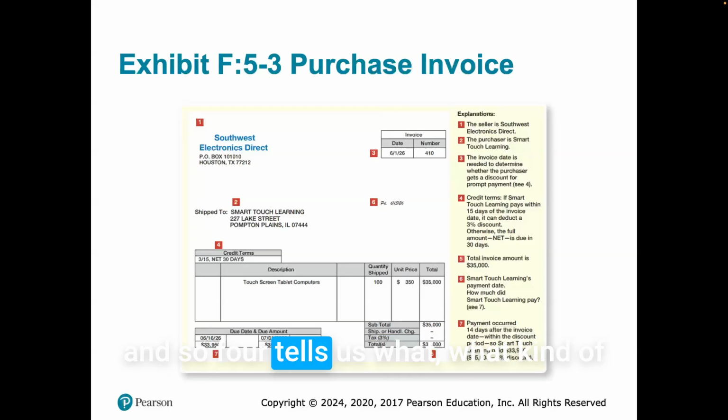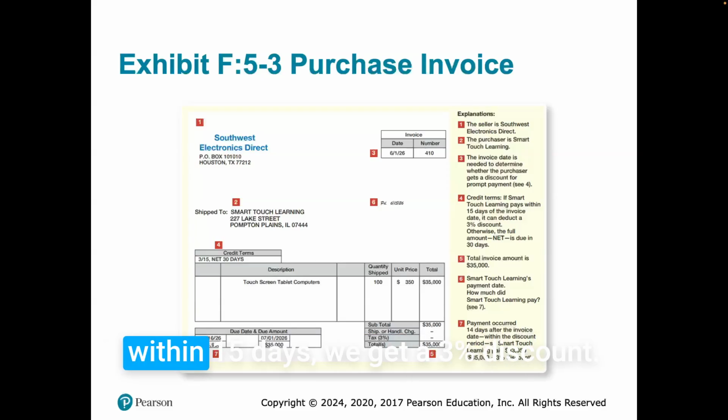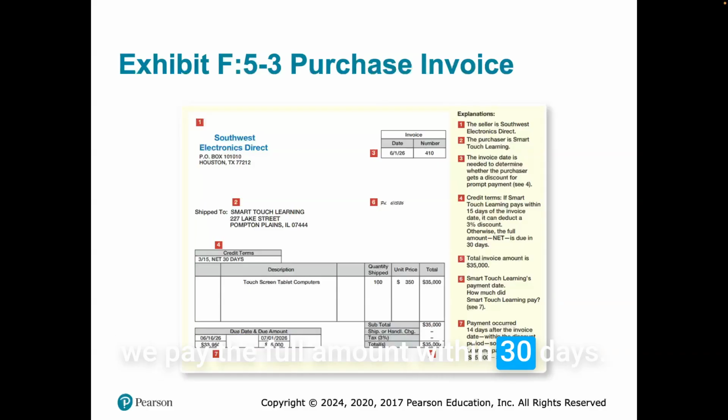And so four tells us what kind of time limit we have for our discount. So 3% within 15 days, net 30 days. So if we make the payment within 15 days, we get a 3% discount. We pay the full amount within 30 days. So you have to pay the full amount within 30 days, no discount. And that's what we have for number four.